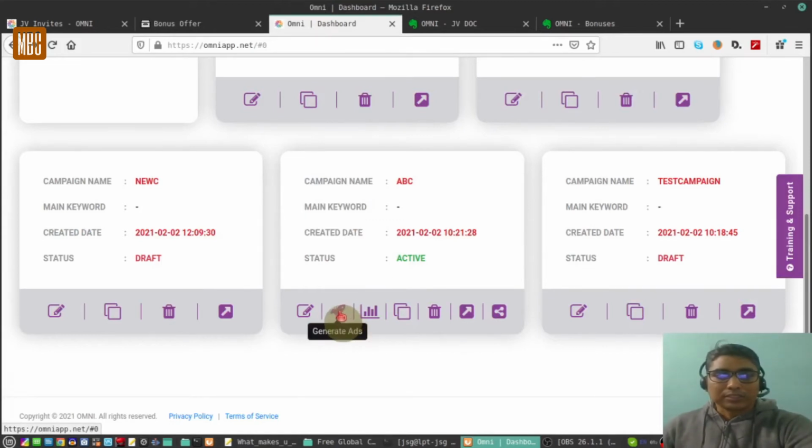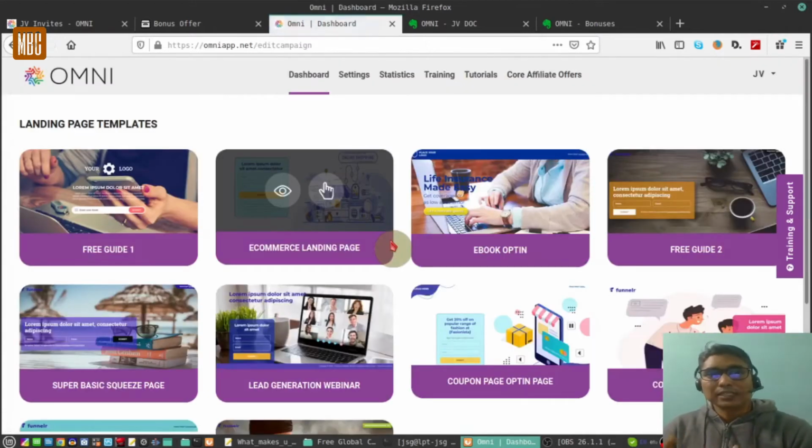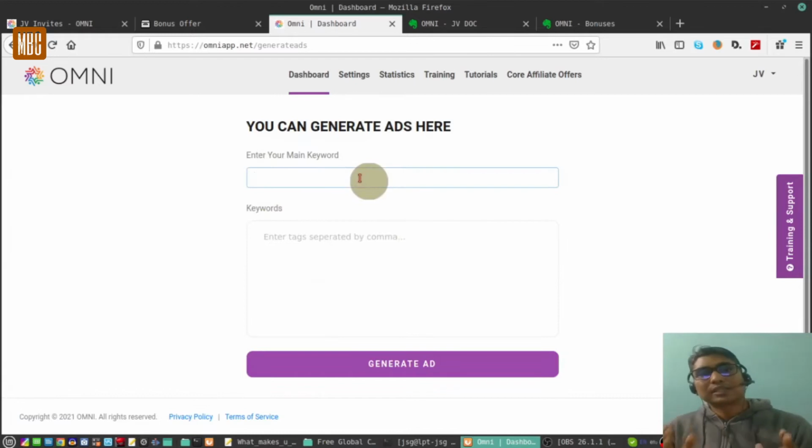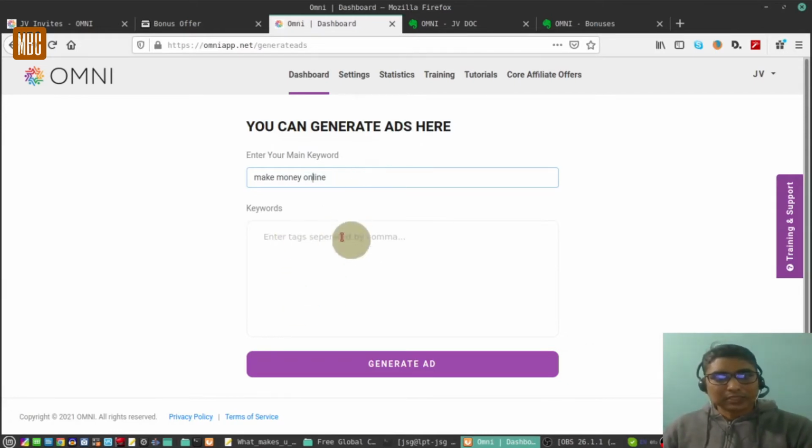So click on generate ads. Now what this will do is help you create Bing ads for this campaign. Now you need to just enter the keyword. Suppose in our case it is make money online. Make sure that you don't make any spelling mistake. This is the main keyword.